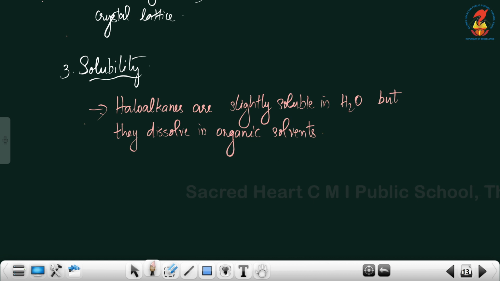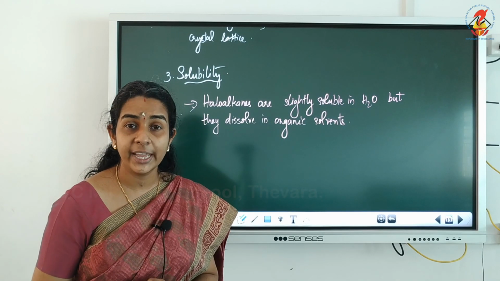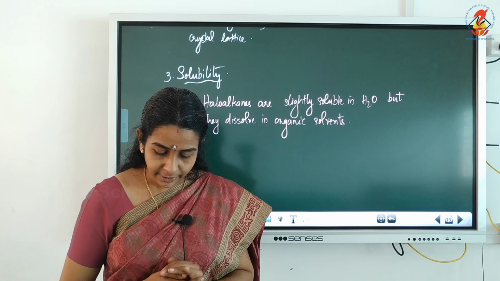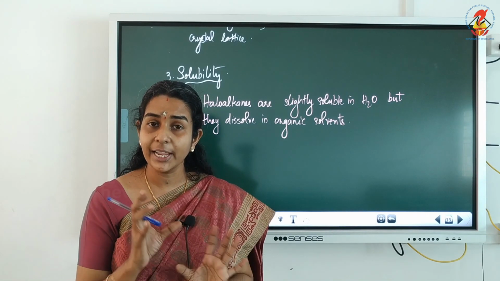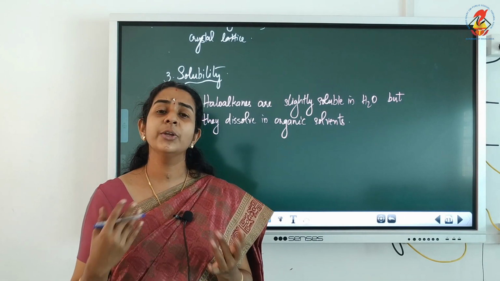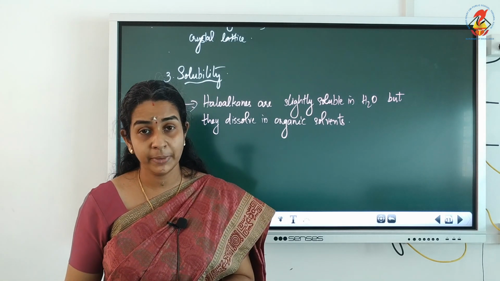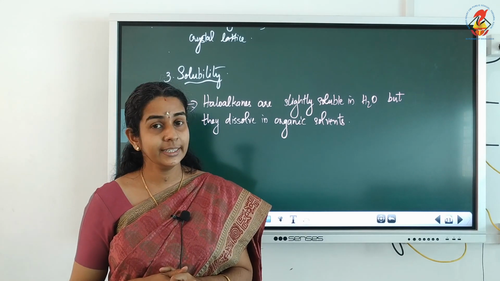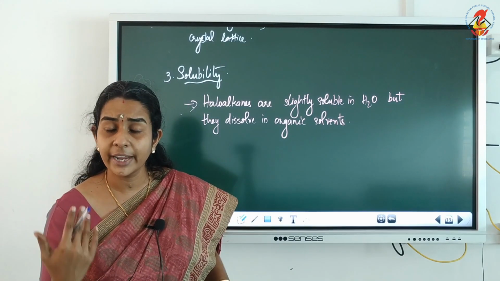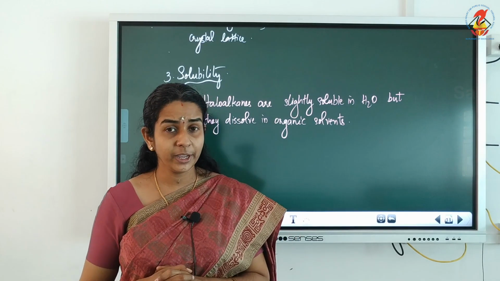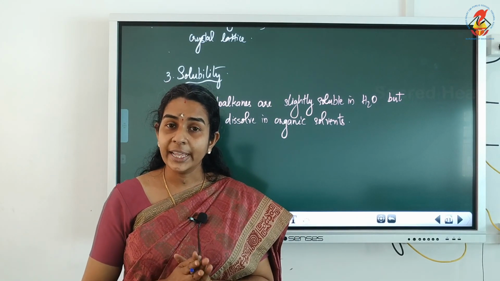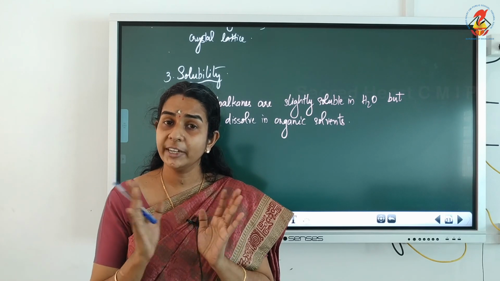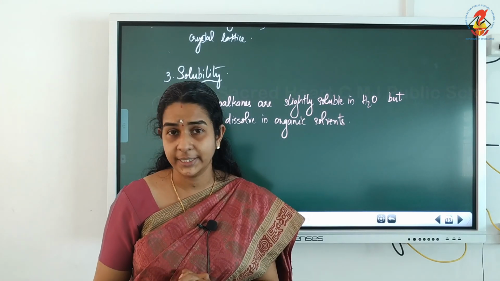So when we talk about solubility, haloalkanes are only slightly or partially soluble in water, but they are highly soluble in organic solvents. Now the first reason why haloalkanes are only slightly soluble in water. We know that any substance soluble in water can form hydrogen bonds with water, isn't it? How does a compound form hydrogen bonds with water? Only because we know that between water molecules there is hydrogen bonding.